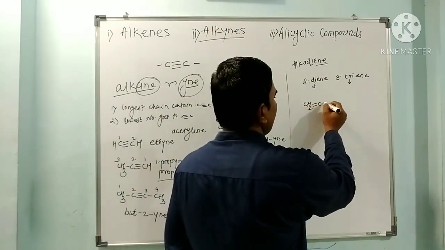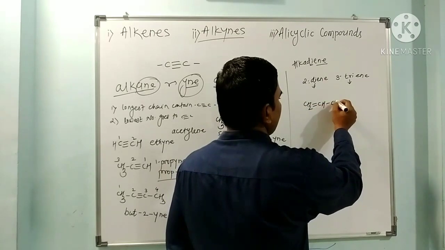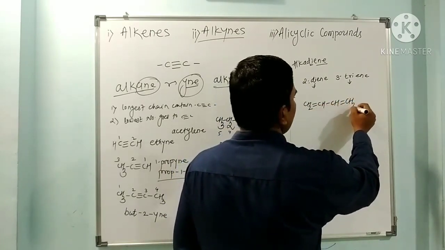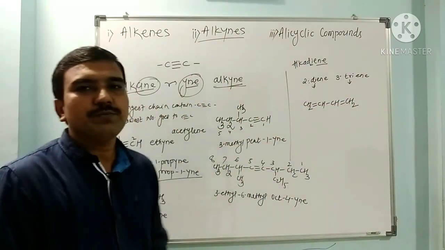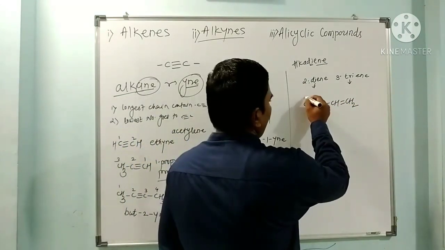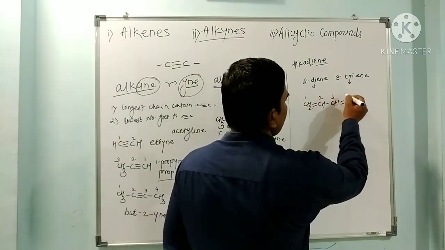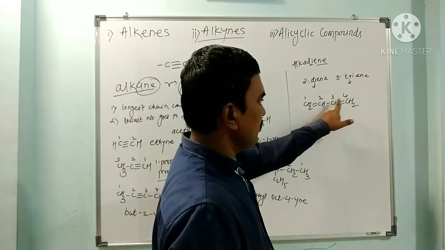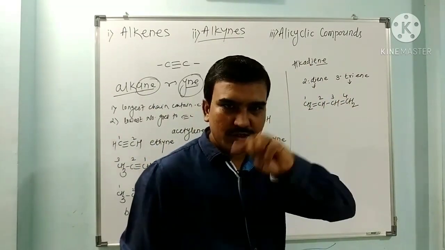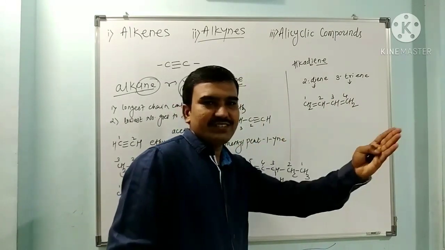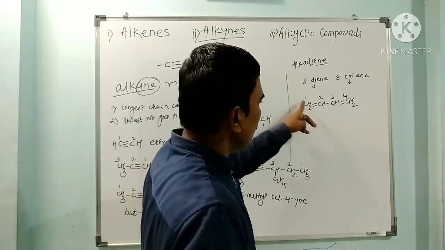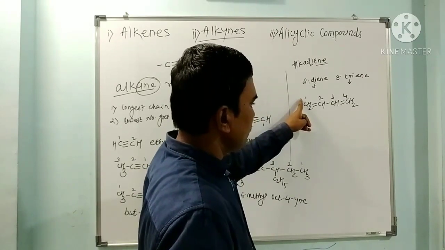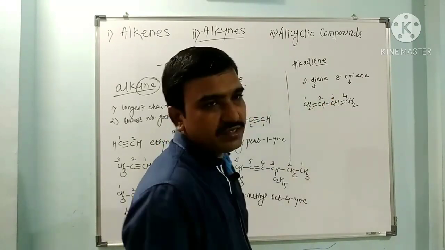CH2 double bond CH, CH double bond CH2. This is the simplest diene. 1, 2, 3, 4. This is one double bond, a single bond, and this is the second double bond. So 2 double bonds are there, so it is a diene. Mention the positions of the double bonded carbons: it starts from 1, and next it is 3.